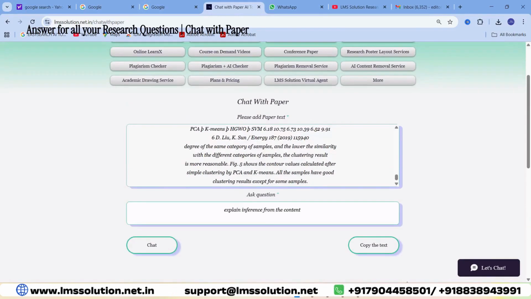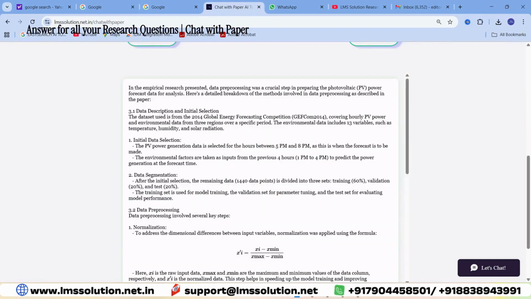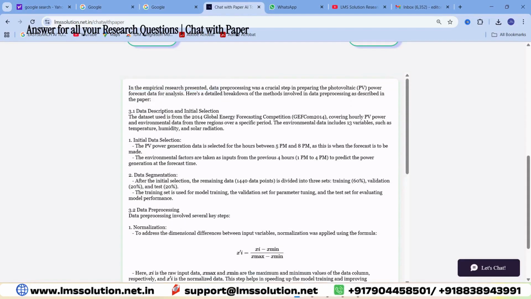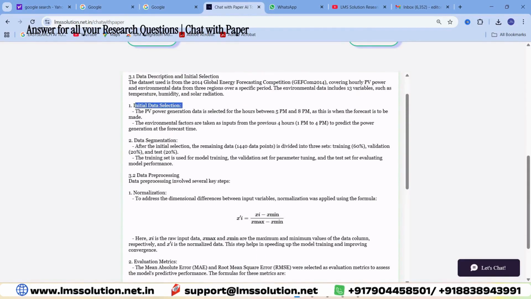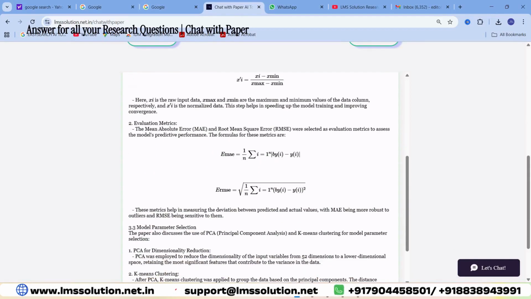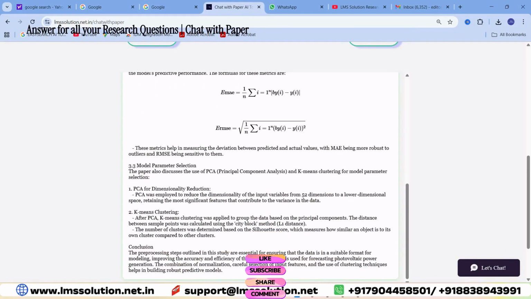If you want to ask another question from the same content, for example, how data pre-processing was done, what is the method involved, you can give questions like that and click on the option called chat. Automatically, it shows how the data pre-processing has been done. First, data description and initial selection. From that, first it will select initial data selection, data segmentation, and then data pre-processing. In this data pre-processing, the first step is normalization and the evaluation of metrics. These are the performance metrics which need to be calculated, and then it will give model parameter selection. So this is how the pre-processing has been done.